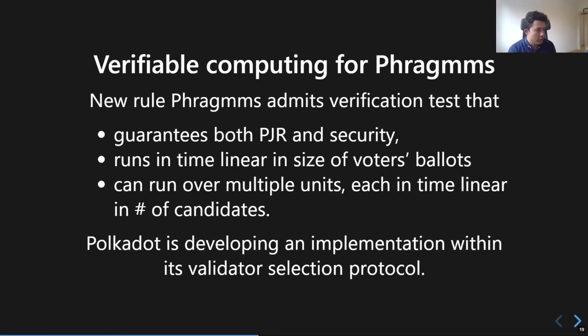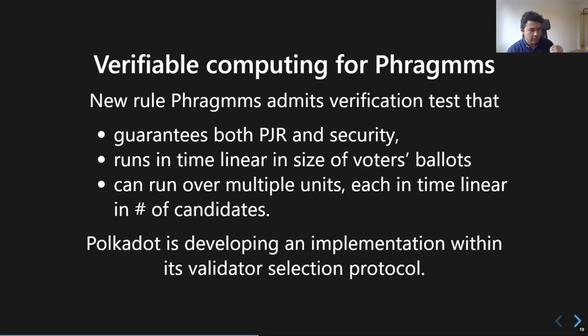Yeah, so Polkadot is developing an implementation of this election rule for its validator selection protocol, in order to select, once per era, which is once per day, the set of validators that is going to run the consensus protocol for that day.